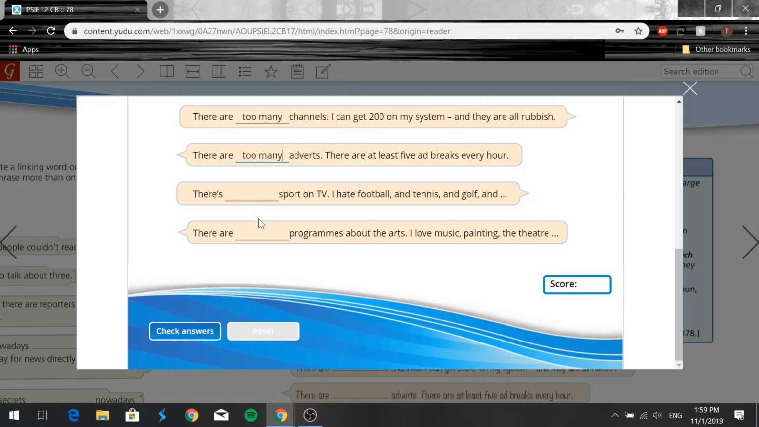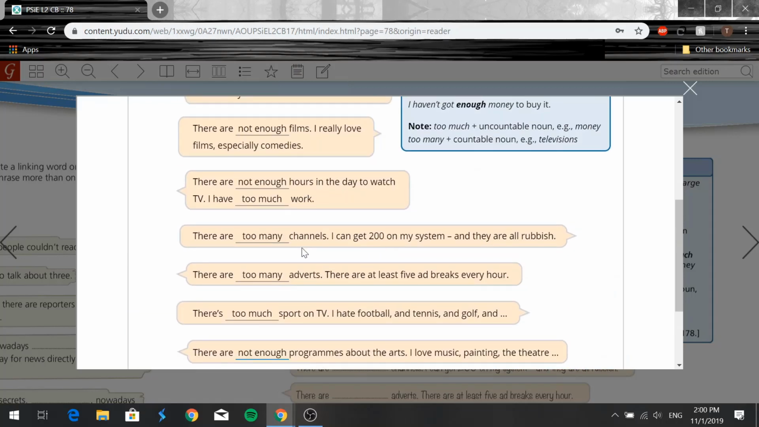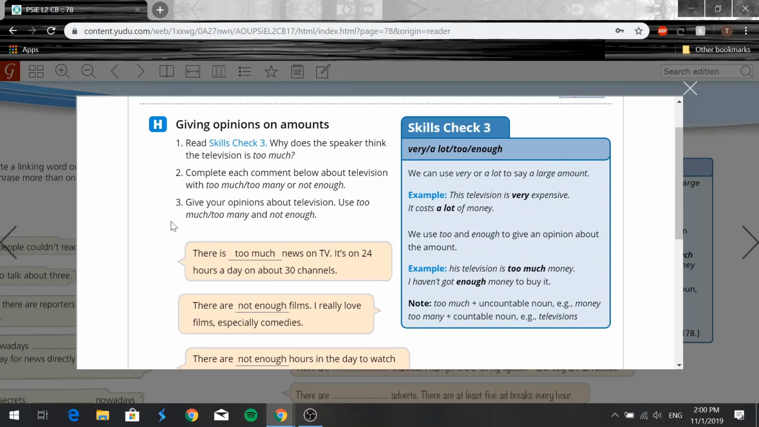Okay? Then we have, there's dash sport on TV. I hate football and tennis and golf. And I'm guessing he goes on and on. So we'll say there's too much sport on TV. I hate football and tennis and golf, and he goes on and on. And for the last one, we have, there are dash programs about the arts. I love music, painting, the theater, etc. So we'll say there are not enough programs about the arts. I love music, painting, the theater, etc. So these were all of the sentences below, right?